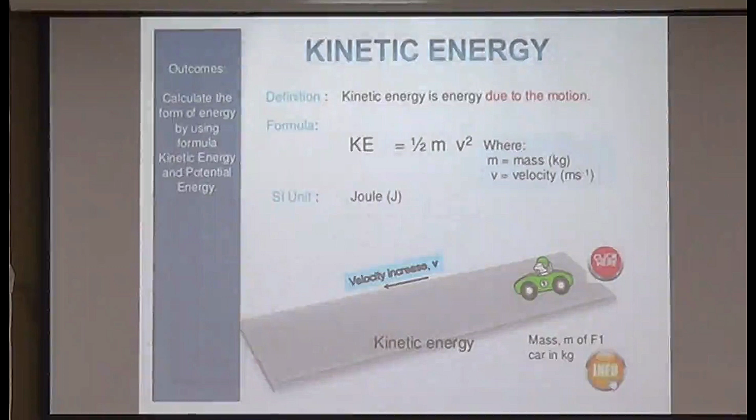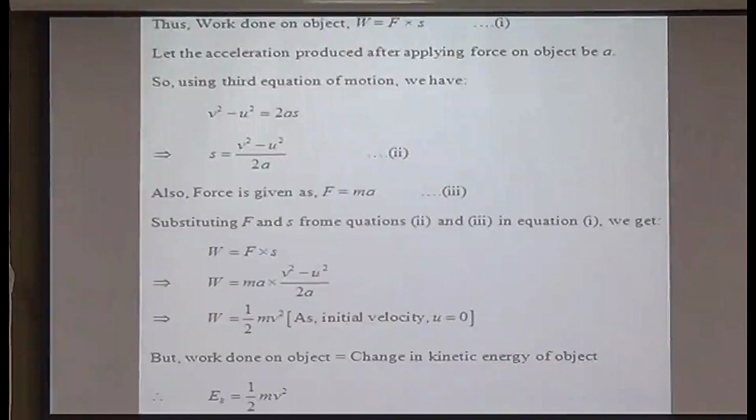Kinetic energy is the energy by virtue of motion of an object. It is measured by the formula half mv square. Now how do we find it out? Let us consider work done on an object is force into displacement. Now here, when we consider W is equal to F into S, you know the third equation of motion, v square minus u square equal to 2as. So what is s? s is v square minus u square divided by 2a.